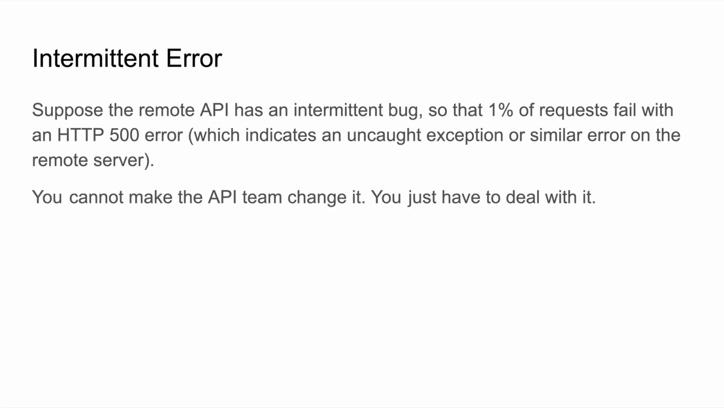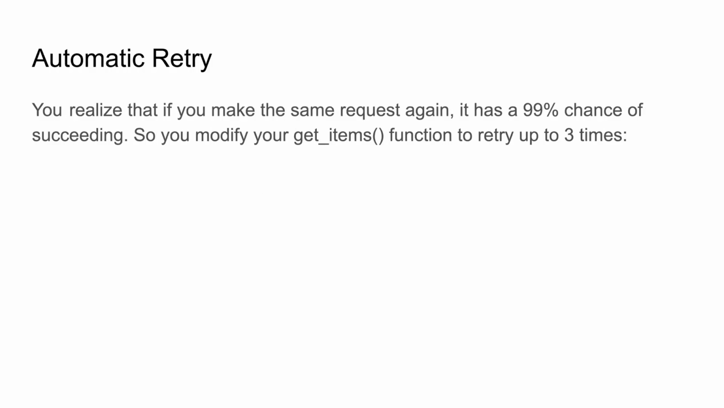And you cannot really make the API team change it right away. You can ask them to fix it, and maybe they'll eventually get around to it. In the meantime, you just have to deal with it. So what do you do? Here's the key. You realize that if you make the same request again, it has a 99% chance of succeeding. So you modify your getItems function to retry up to 3 times. This reduces the failure rate from 1 in 100 down to 1 in 1 million.